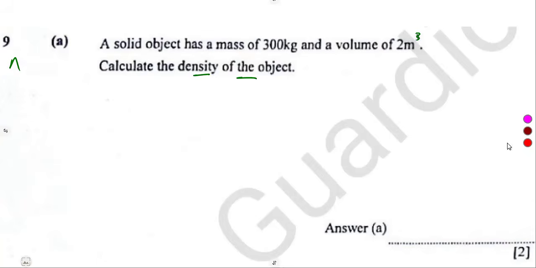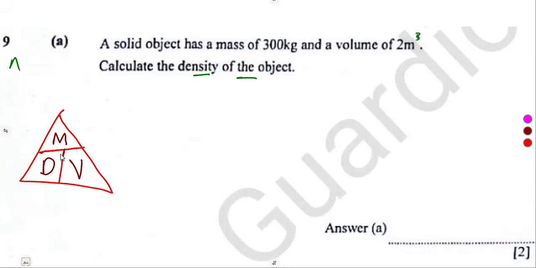If you do not understand this, simply use the MDV triangle, like other triangles in your mathematics and science. This one is called MDV: mass, density, volume.